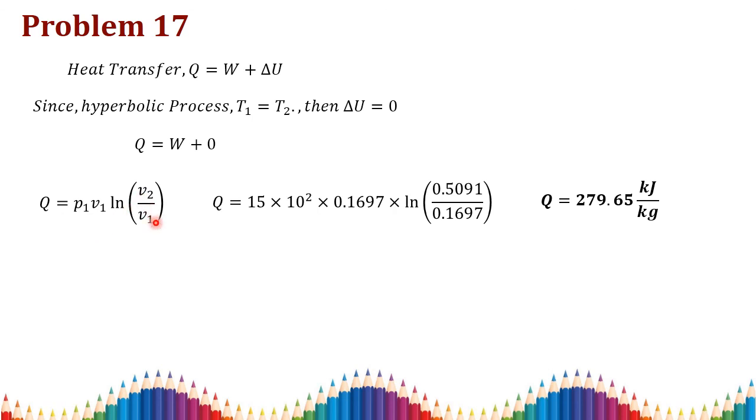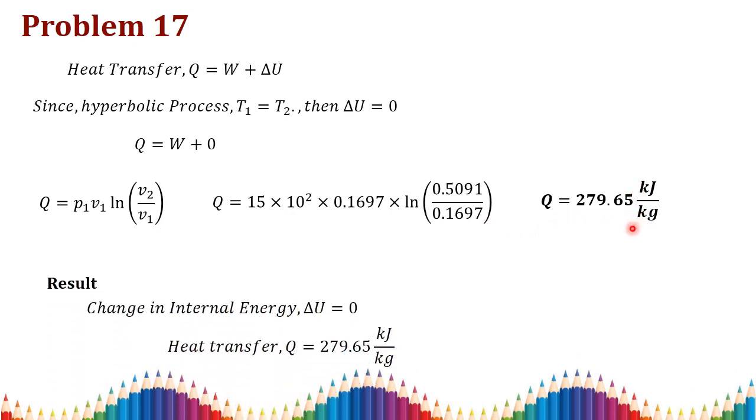We know all the values here. Substitute the pressure in terms of kilopascal. Then you get Q is equal to 279.65 kilojoule per kilogram. As a result, the change in internal energy is 0 in this process since it is a hyperbolic process, and the heat transfer Q is equal to 279.65 kilojoule per kilogram. Thank you.